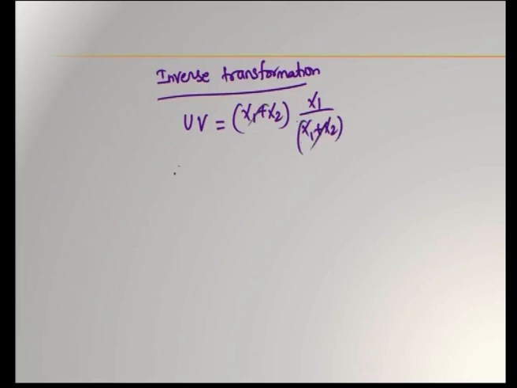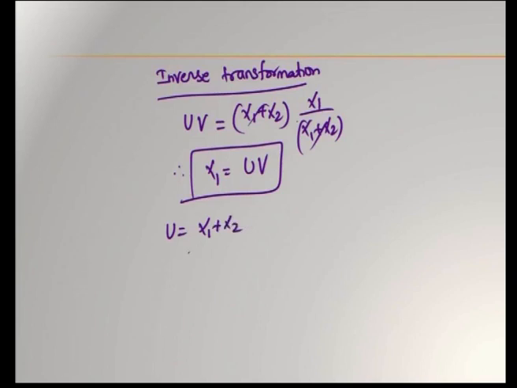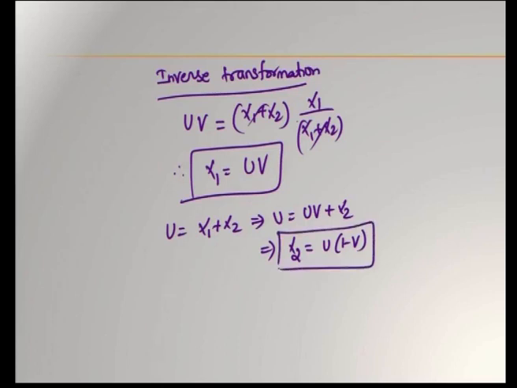So, cancelling, writing it in the reverse format, x1 is equal to uv, and u is equal to x1 plus x2. Substitute: u is equal to uv plus x2 implies x2 is equal to u into 1 minus v. This is the inverse transformation.